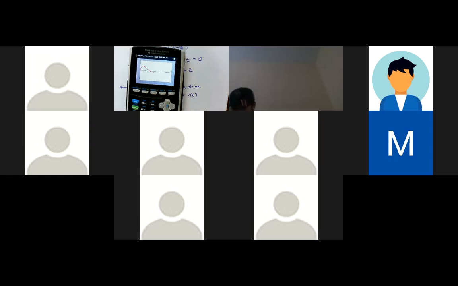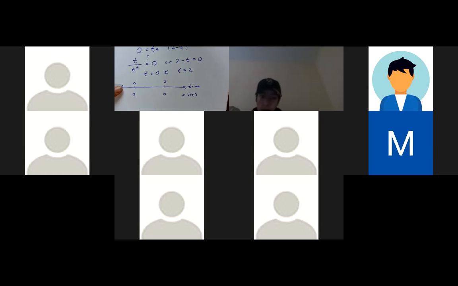Okay, so I can clearly see that between 0 and 2, how about Aiden, between 0 and 2, is the velocity positive or negative? Aiden, are you there? Sorry, I had the mute button on my headset turned on. That would be positive, right? That's correct. Now, some of you might not even have to make this, but I'm doing it because it's kind of just helpful to have it.